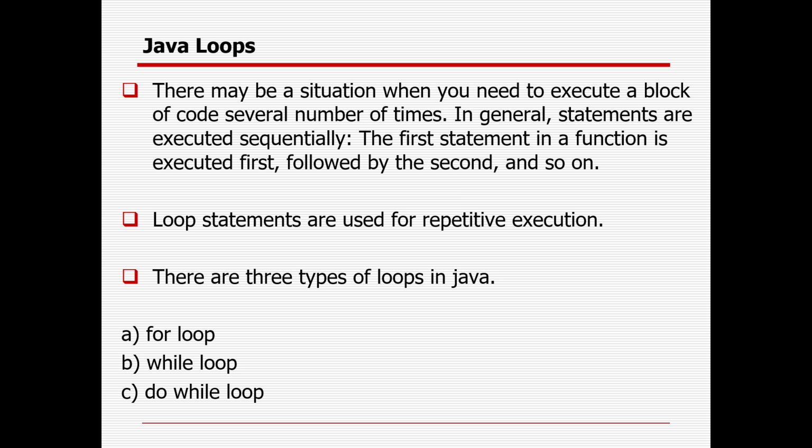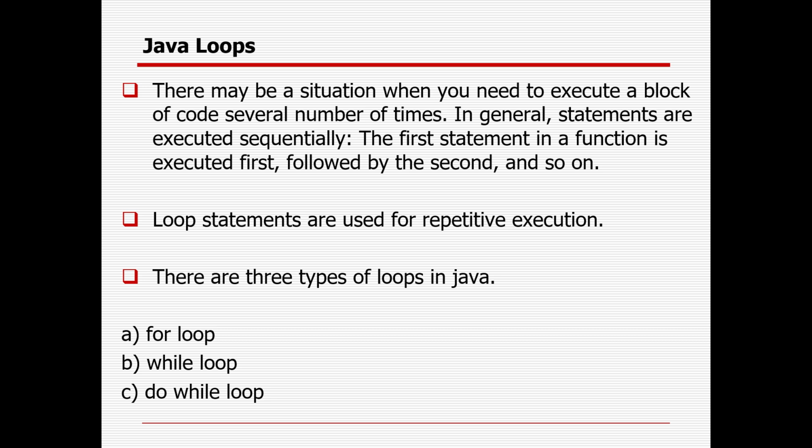Whenever you know your iteration is fixed, you can use a for loop. Say you are entering a building and you know that the building has only 30 flats, so you can use a for loop. Whenever you know the iteration is fixed, you should go with the for loop. Whenever you don't know how many things are available, you can use a while or do while loop. That is the way to understand it, guys. These are concepts you will not get in most places. So whenever your iteration is fixed, you go for a for loop. Whenever it is not fixed, you go with a while or do while loop.